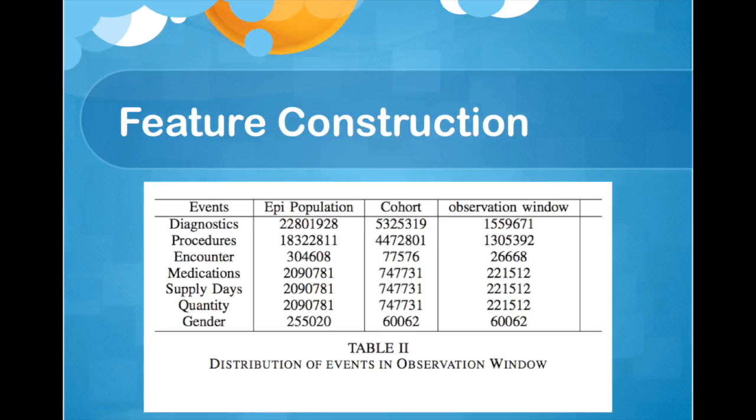I used patient diagnosis procedures and counter events such as inpatient, outpatient, emergency admission, hospital days for inpatient, medication with supply days and quantity of medication, and also gender of the patient. I filtered all the events in the cohort as a first step.